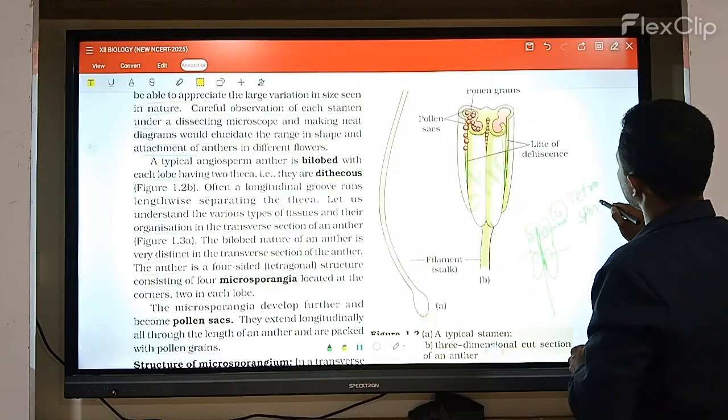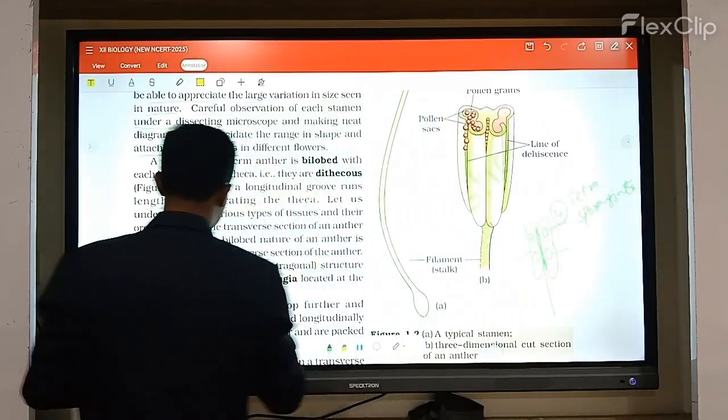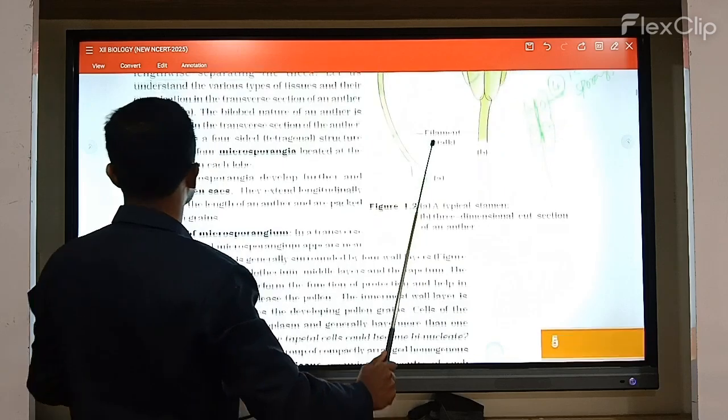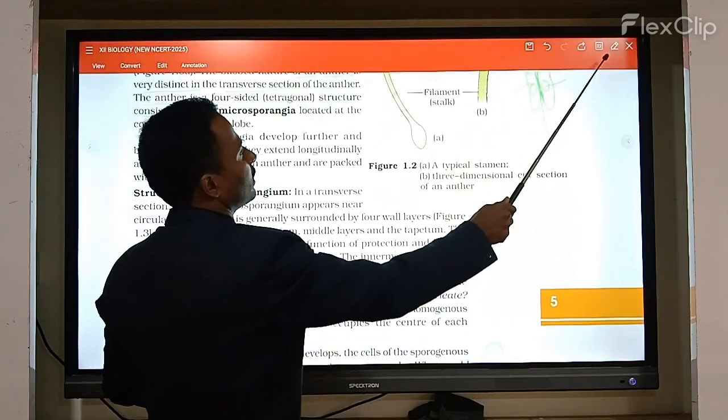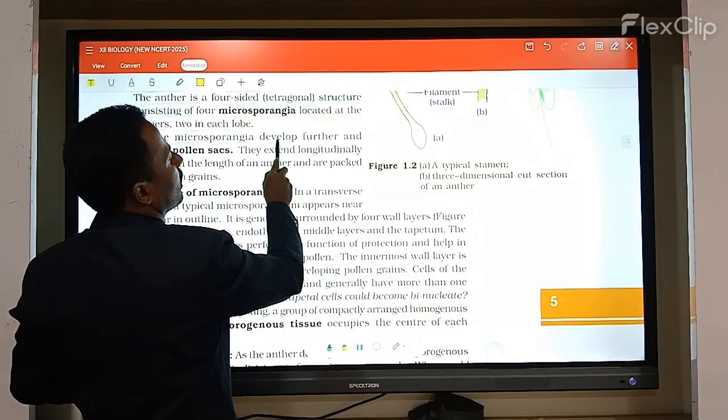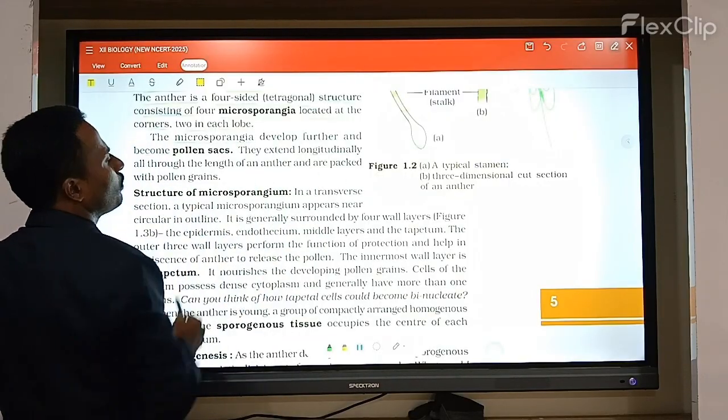It is in a tetrasporangiate condition. Tetrasporangiate. And then after the microsporangia develop further, they become pollen sacs.